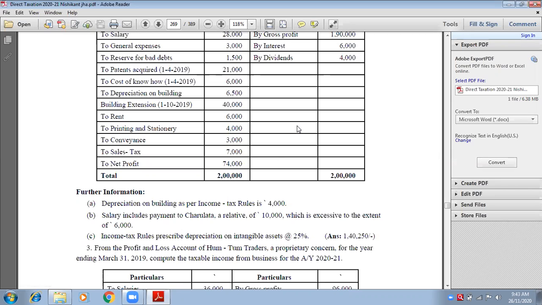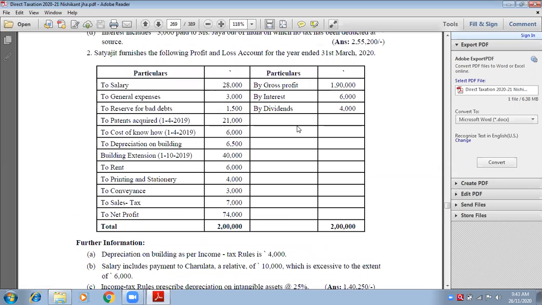So adjustments are gone. Only the credit side we have to see. Tell me, how many incomes are there on the credit side? Two, interest and dividend. So tell me, for both of them, are these two incomes related to business income?